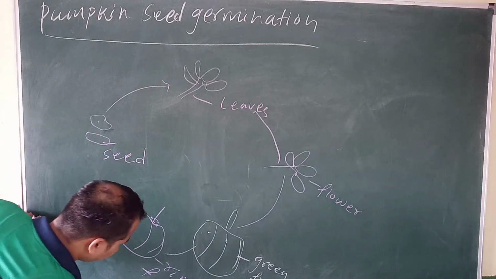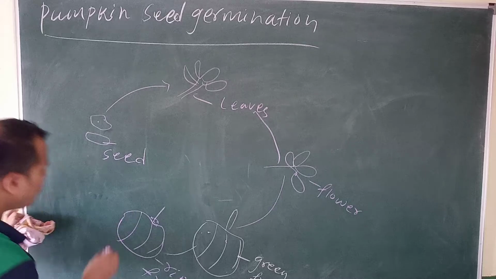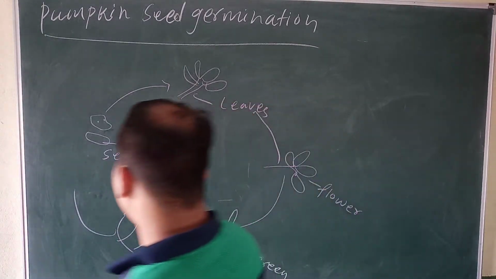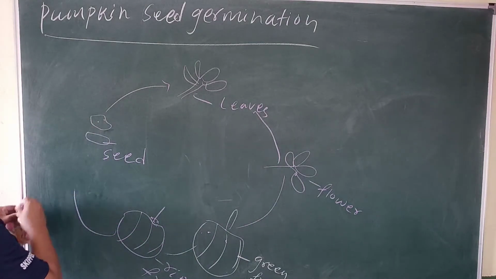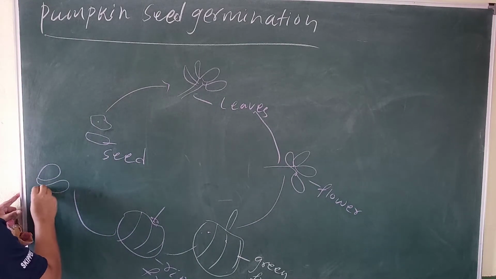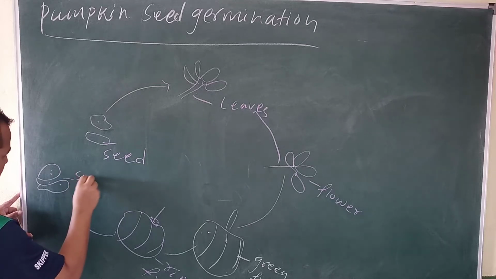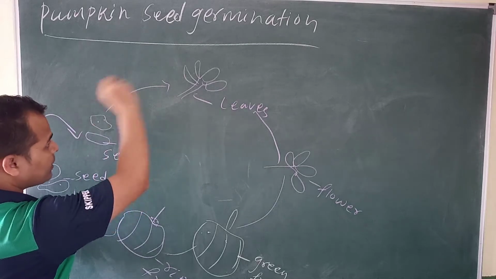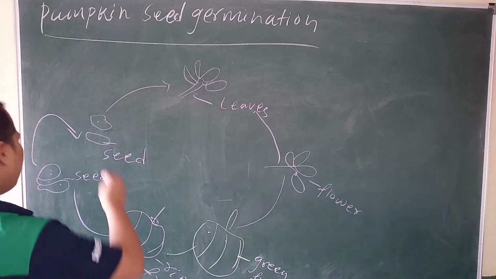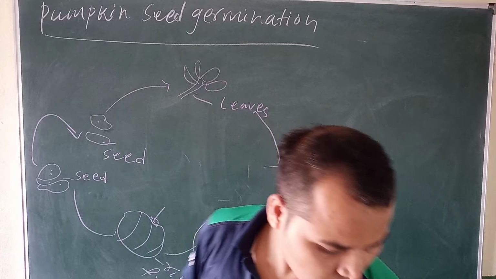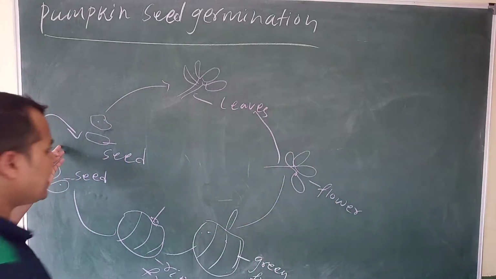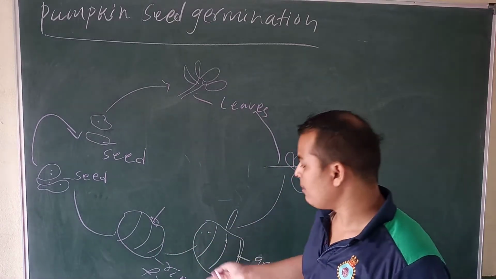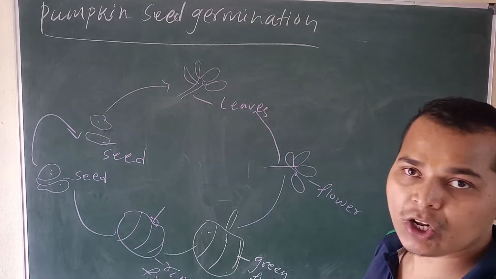Okay, ripe fruits. So then ripe fruits, what will happen? The ripe fruits again fell down as a seed, yes or no? From the seed, again a plant, yes or no? So this is the life structure. Okay, so this is the life structure of the pumpkin, yes or no?